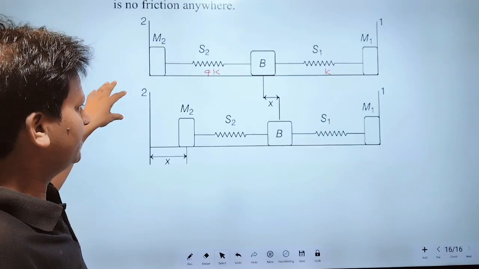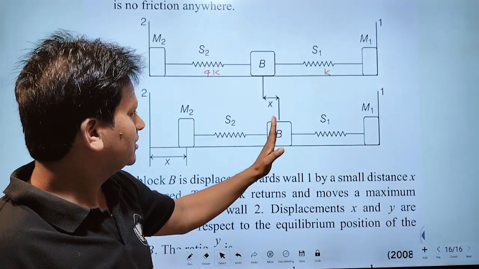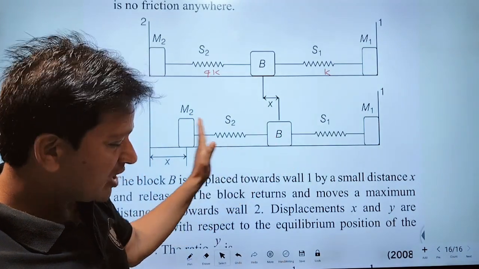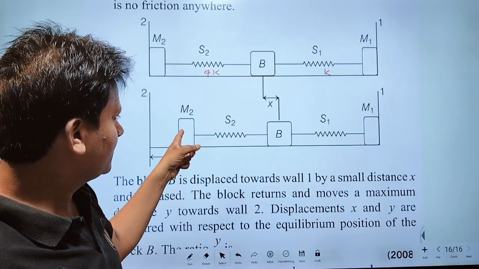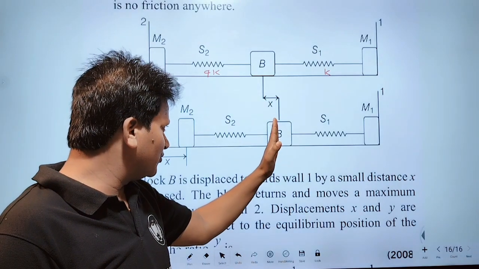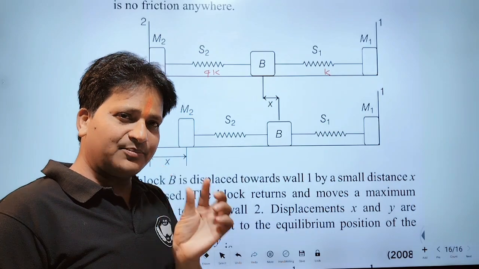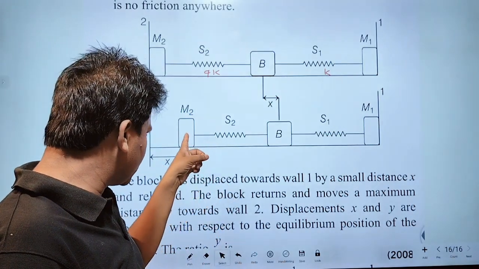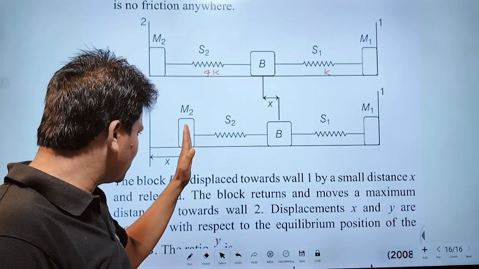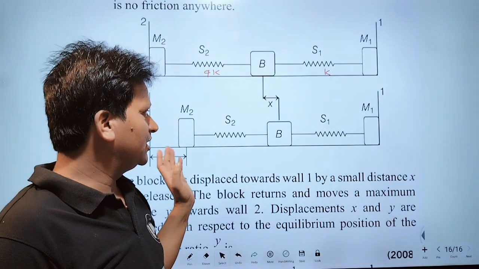If the block moves towards wall 2, this support also moves towards wall 2, because the spring has a compression. Therefore, the spring exerts a force on the support M2. Therefore, mass M2 moves towards wall 2 and stops.